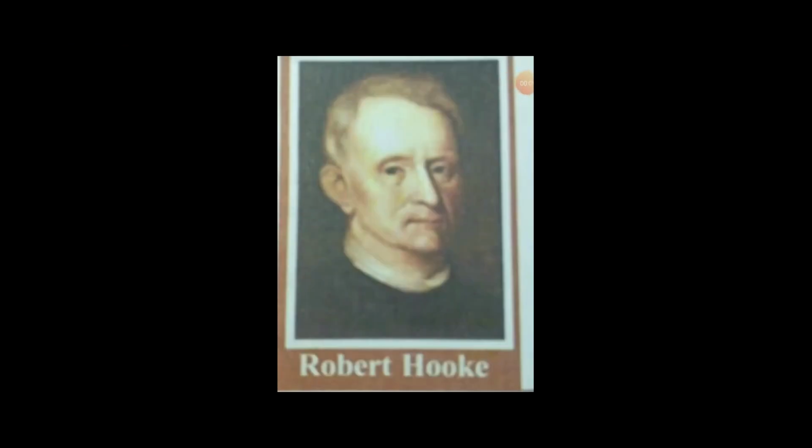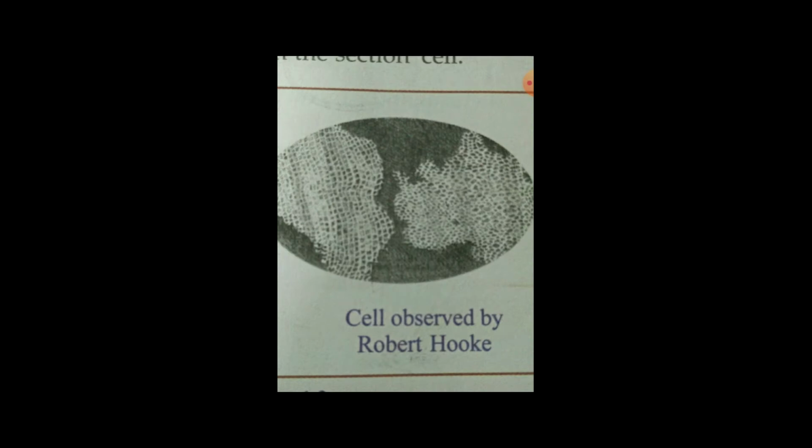Do you know who this famous person is? He was the first scientist who observed cells with the help of a simple microscope. He observed a section of cork through a microscope and called the tiny chambers seen in the section cells. Look here, the cell observed by Robert Hooke.